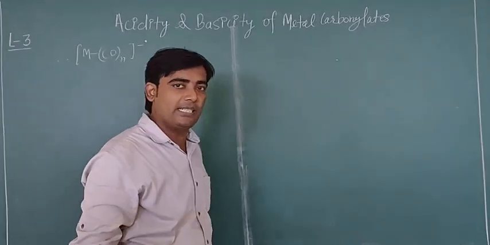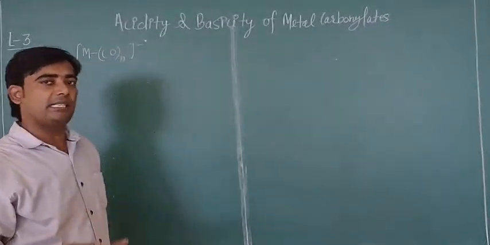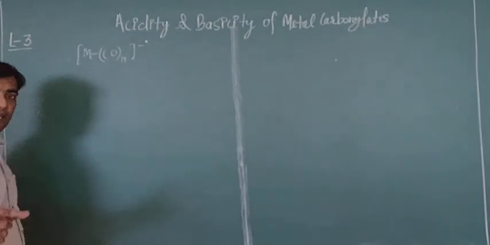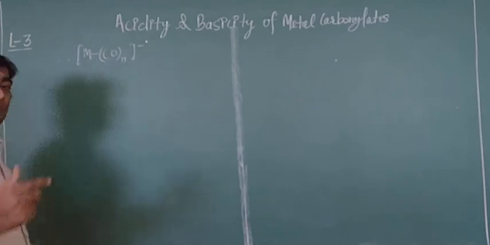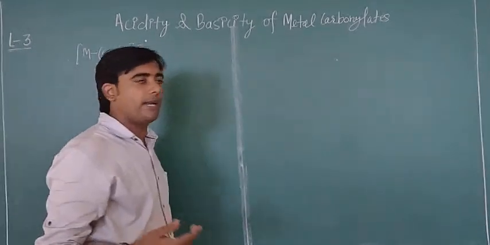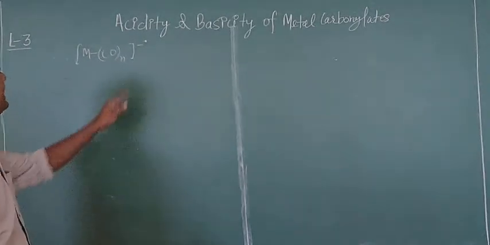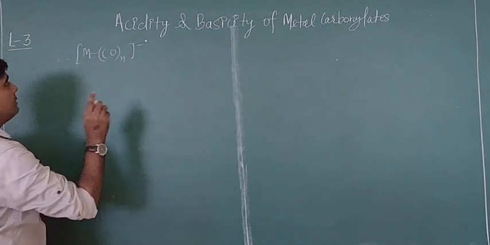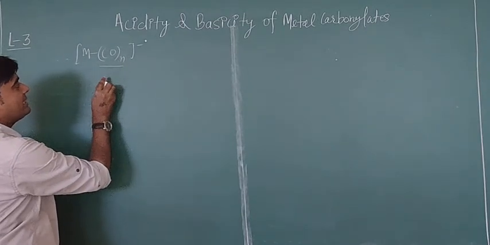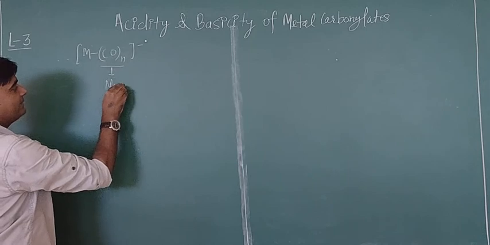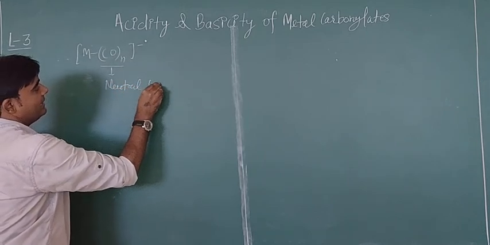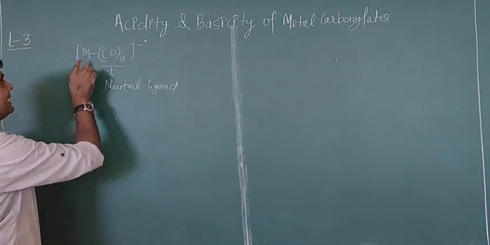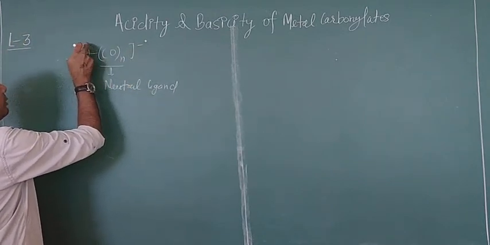The metal may be a transition element, first transition series, second transition series, third transition series, any element may be here, and CO is the carbonyl ligand, with n being the number of CO ligands, and the negative charge is on the whole complex. But because CO is a neutral ligand, the overall negative charge will be on the metal.